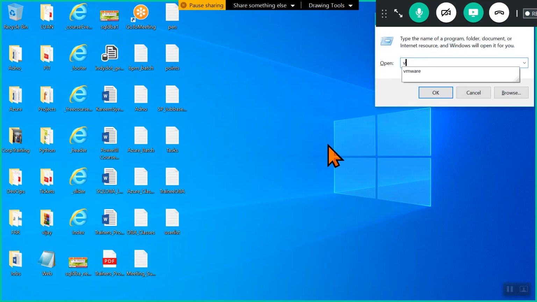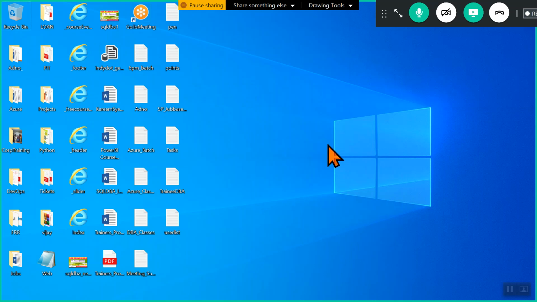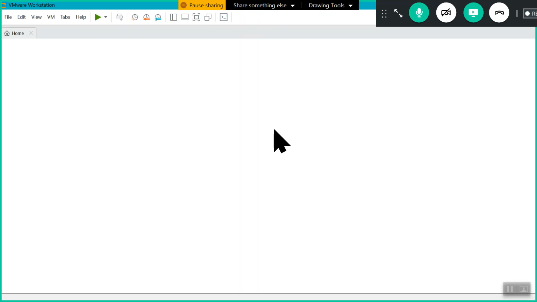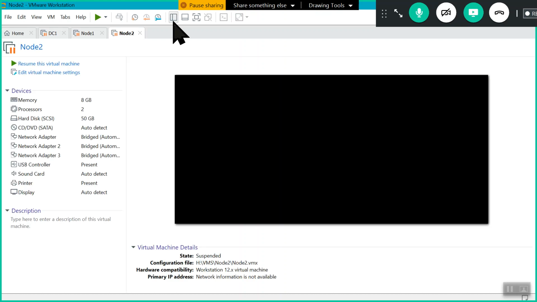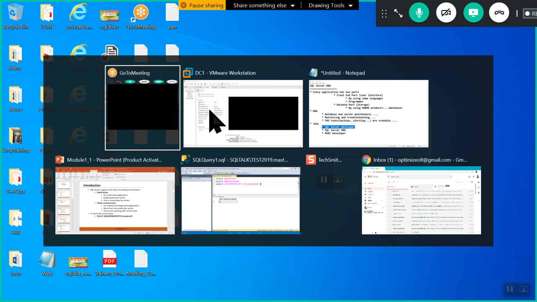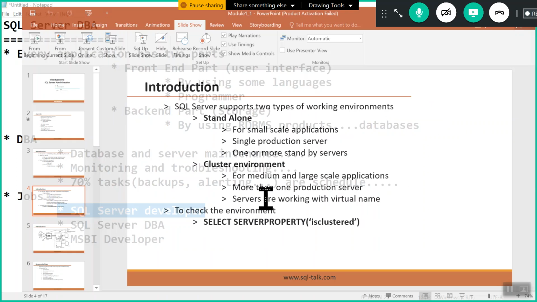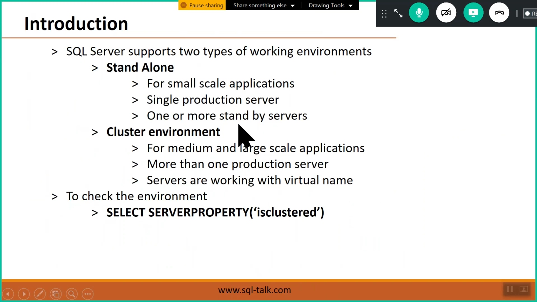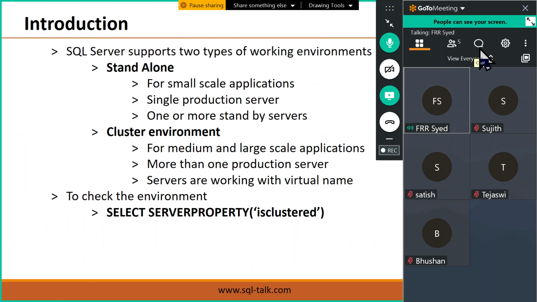I have already set up a cluster in this machine through VMware. By using VMware, I have set up a cluster by creating a domain controller, node 1, and node 2. Generally, the machines which are in the cluster, we call them nodes technically. That's why I will show you every concept practically. So there are two types of working environments, standalone and clustered.